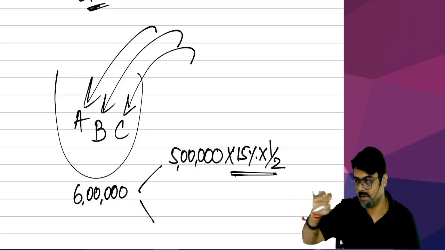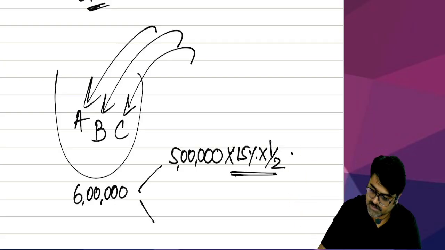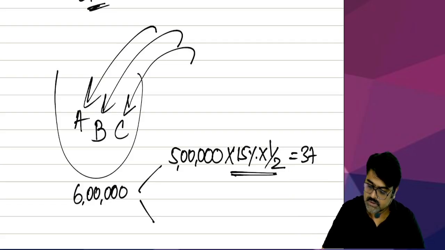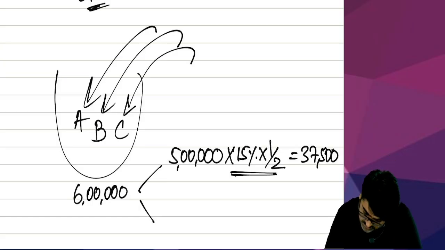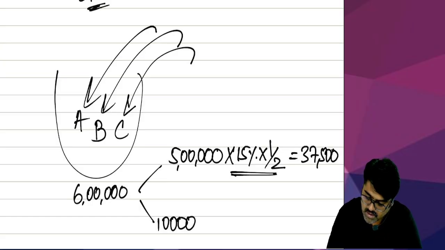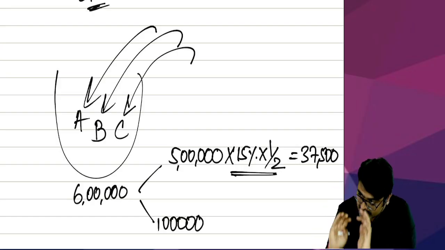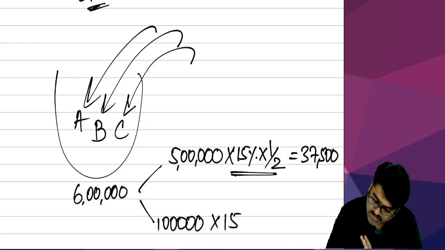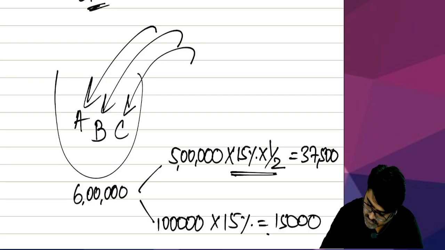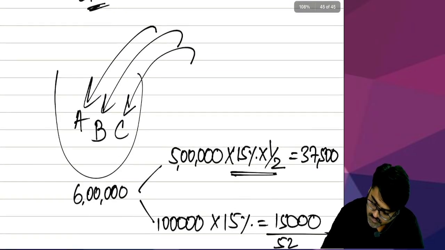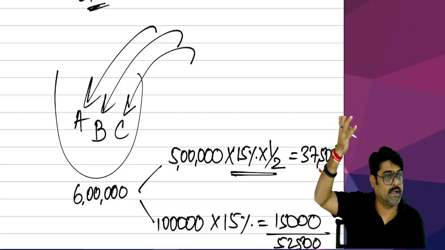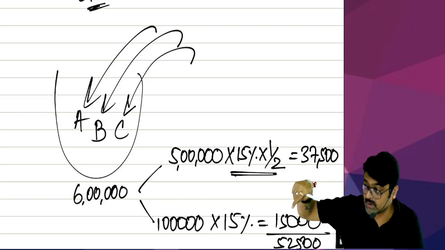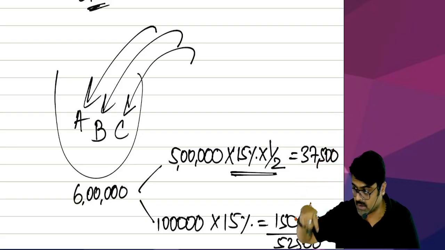But the depreciation will be calculated for full year. And that depreciation you calculated was how much? Tell me. 37,500. Yes or no? And on the balance value of the block, this is the balance actual cost. On that, always at full rate. How much? 15,000. So 37,500 plus 15,000 will give you 52,500, which you have already calculated earlier. Yes or no? Now this 52,500 out of 6 lakh will be allowed in this year.